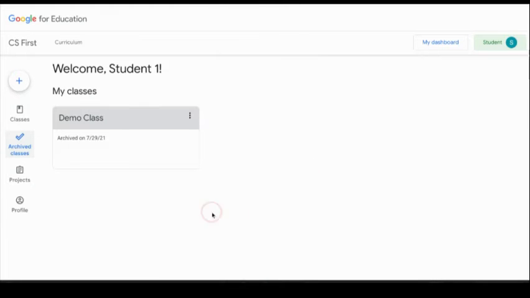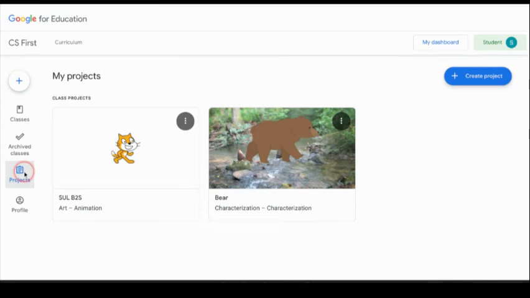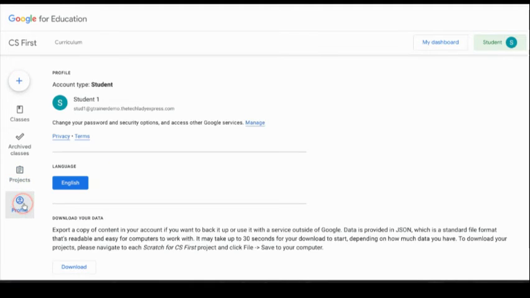They can archive classes. The projects are going to show all of the projects that the student created in this Scratch for CS First editor. So they can directly go to the projects page here, select a project, and go right into Scratch for CS First. And then they also have a profile. Okay, so all of these buttons are the same, and you can see here up at the top that they just have a curriculum link. They don't have the other buttons as the teacher has.